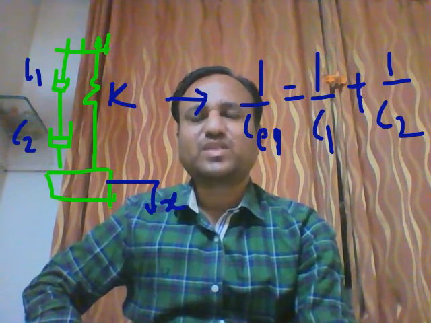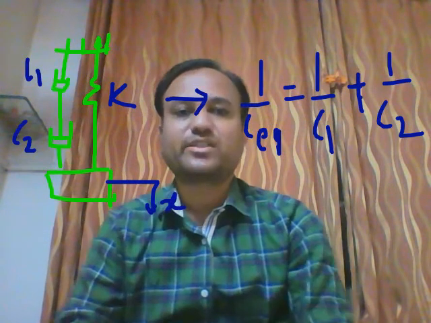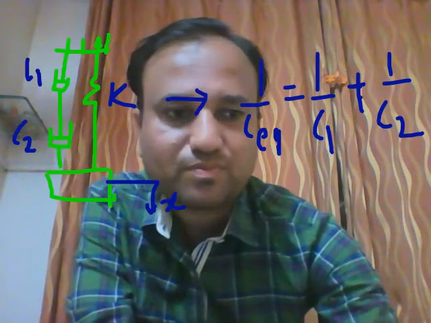Next, student, the next case: if dampers are in a parallel combination, how do we find the C equivalent? First damper, second damper. What do you think?